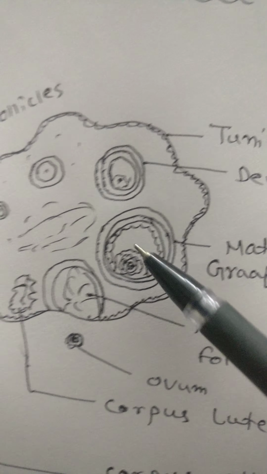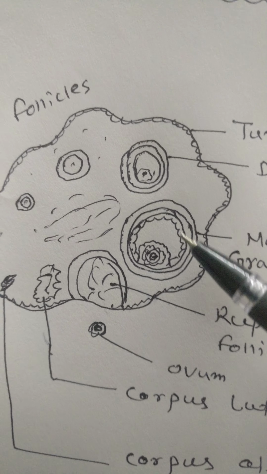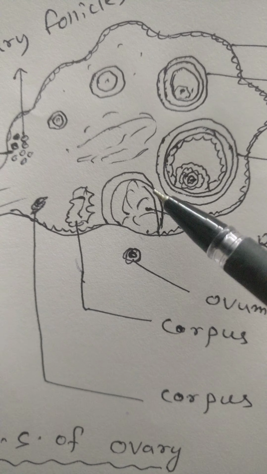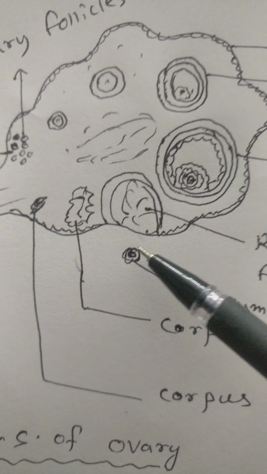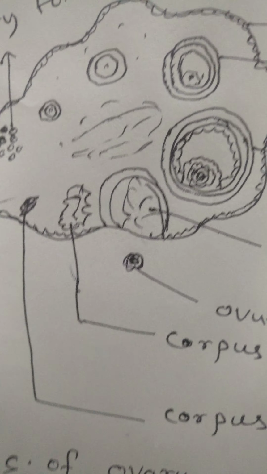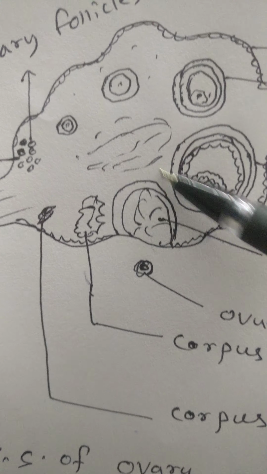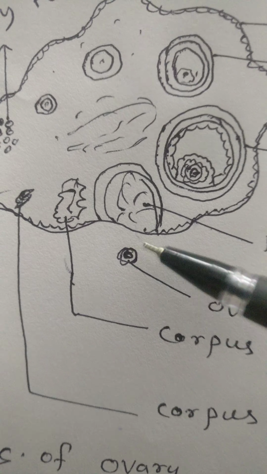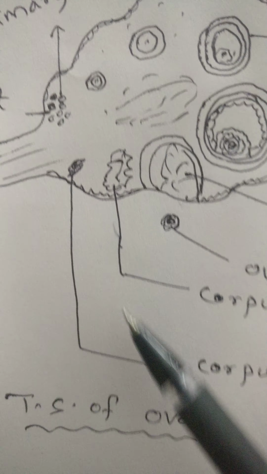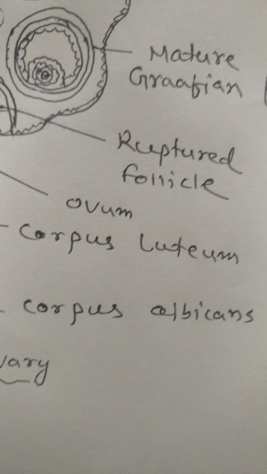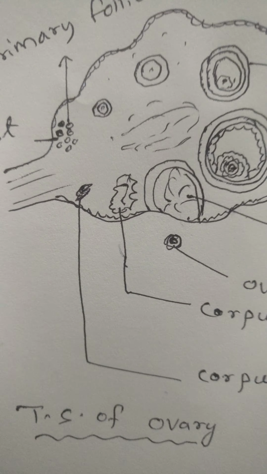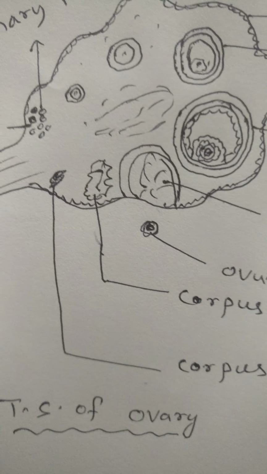Then the egg is released to outside. This process of egg release is called ovulation. So the follicle is ruptured, and after the follicle ruptures, the egg comes out. That becomes corpus luteum. You see here, this is corpus luteum.